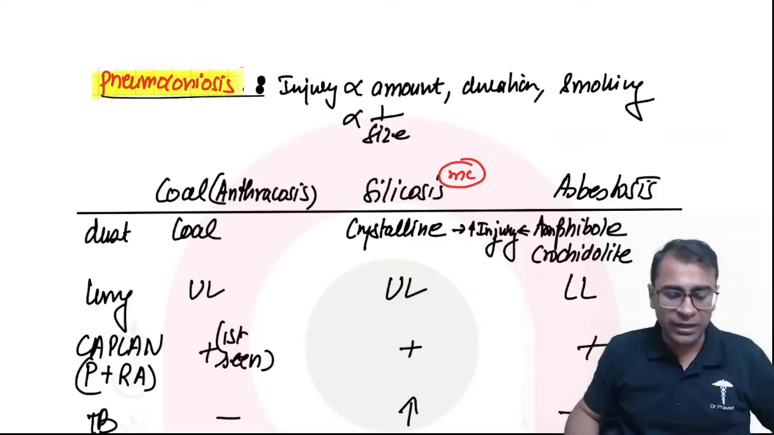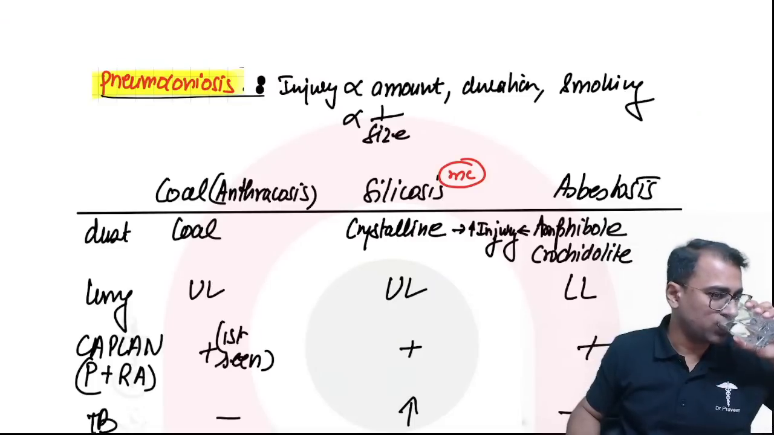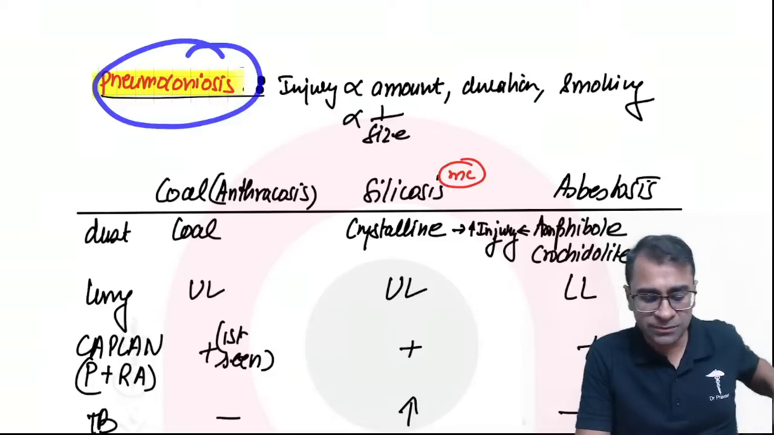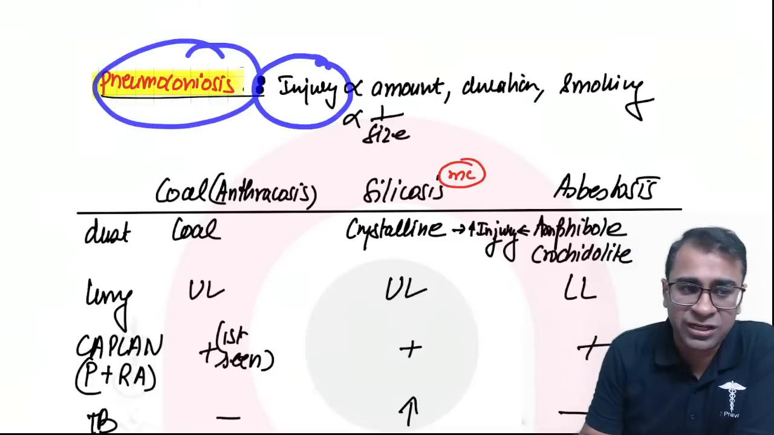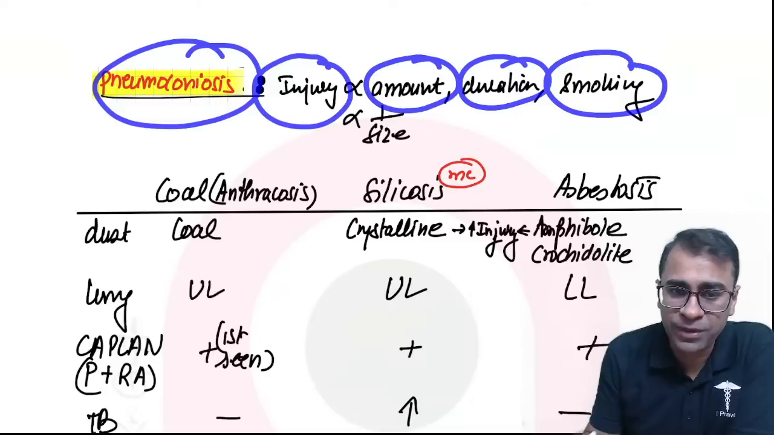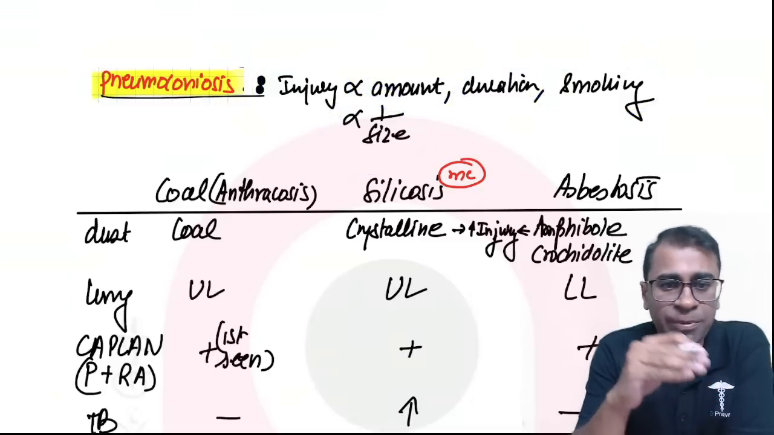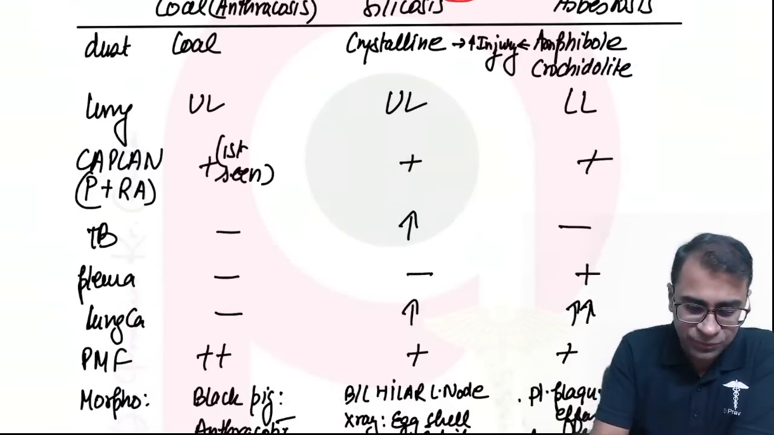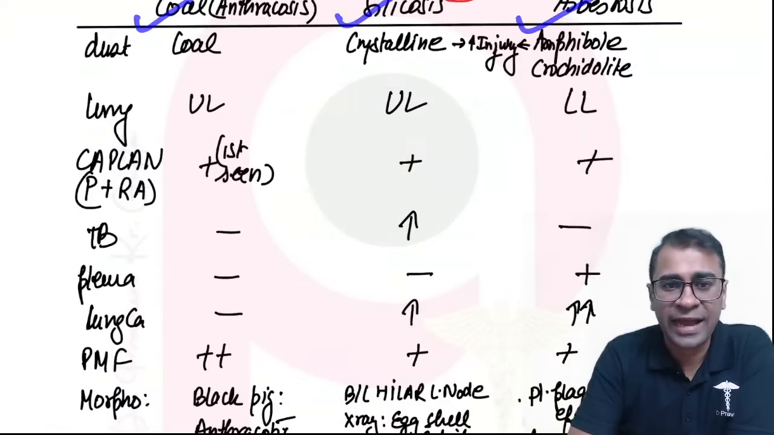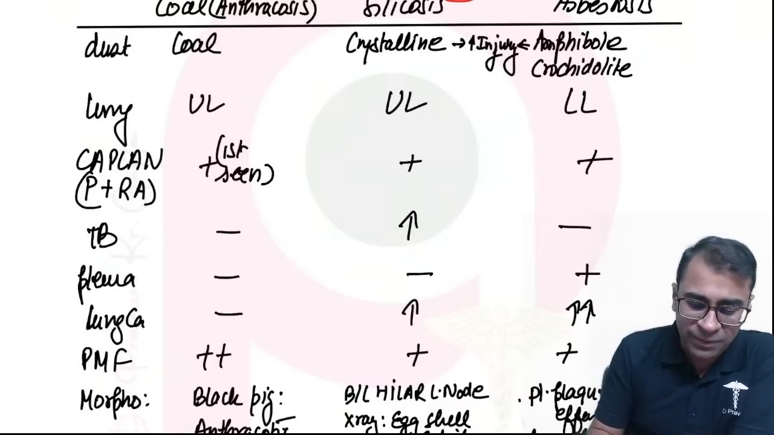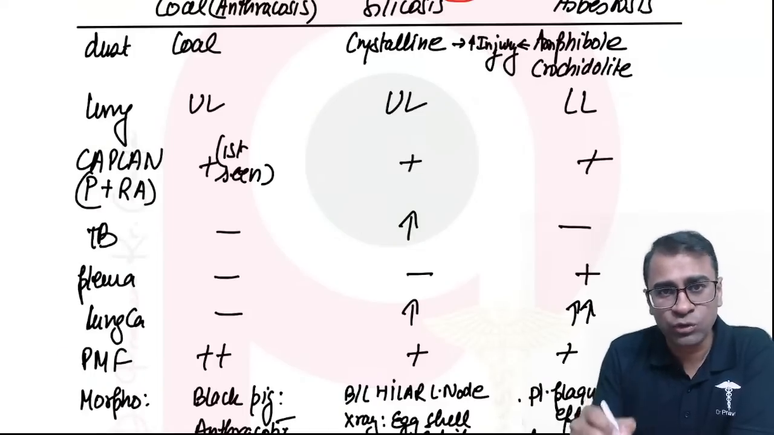Next is pneumoconiosis. Pneumoconiosis injury depends upon amount, duration, and smoking, and is inversely proportional to size. The three types of pneumoconiosis: coal worker's, silicosis, and asbestosis. Among these three, first question, which of them has a more pathogenic variety.